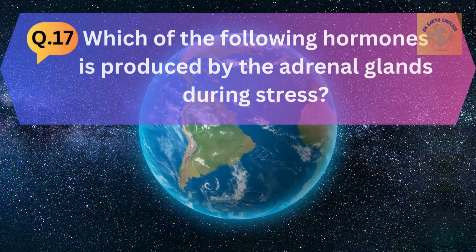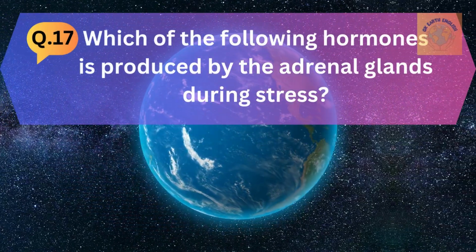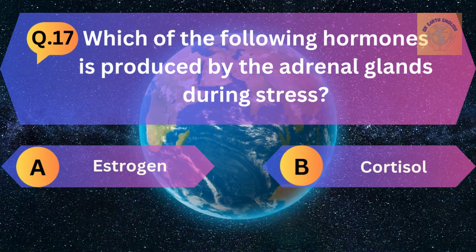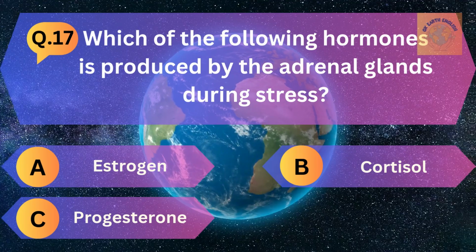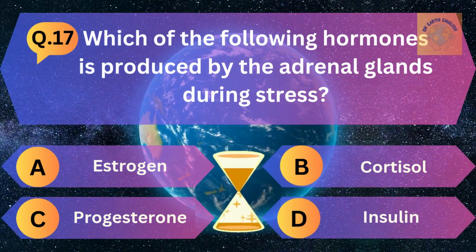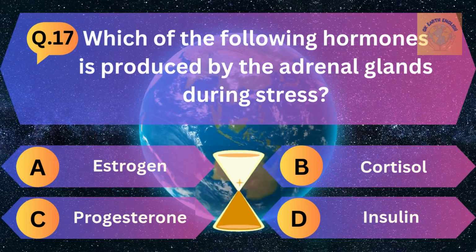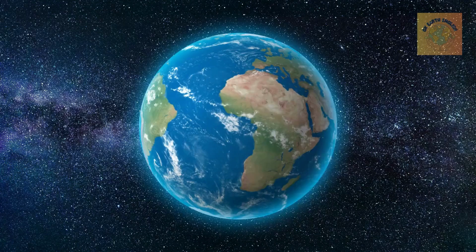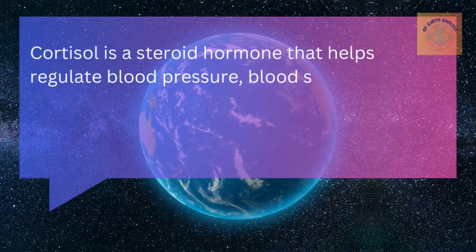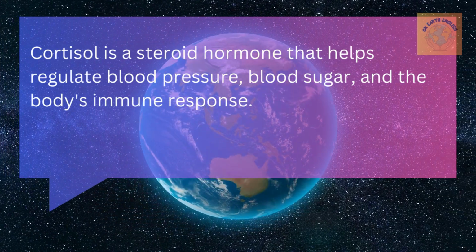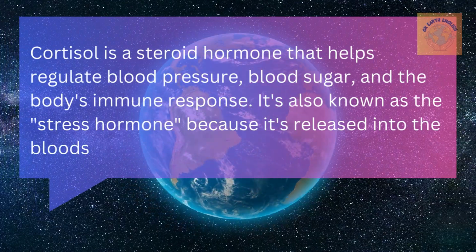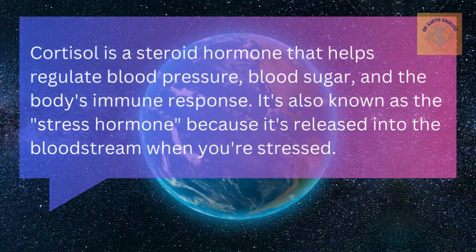Question number 17. Which of the following hormones is produced by the adrenal gland during stress? A. Estrogen, B. Cortisol, C. Progesterone, and D. Insulin. The correct answer is cortisol. Cortisol is a steroid hormone that helps regulate blood pressure, blood sugar, and the body's immune response. It is also known as the stress hormone because it is released into the bloodstream when you are stressed.